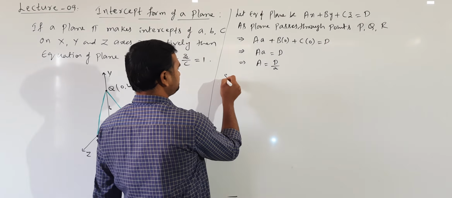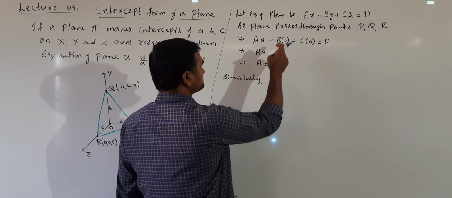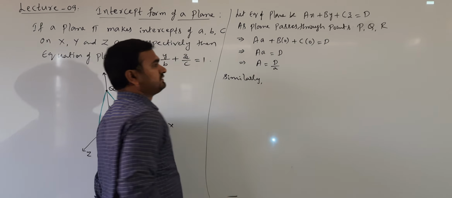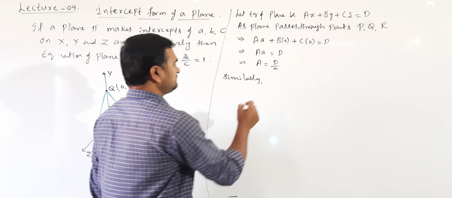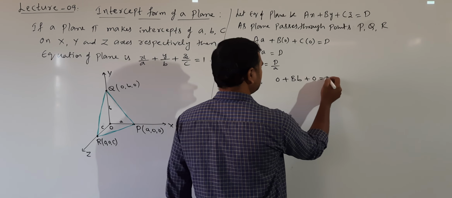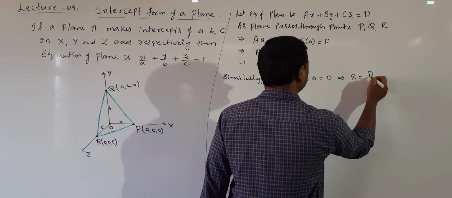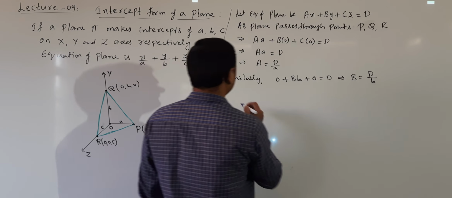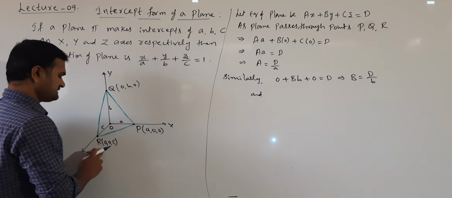Similarly, it passes through point Q, which is (0, b, 0). So it is 0 plus B into b plus 0 is equal to D. So capital B we get is D by b. And it passes through point R (0, 0, c).